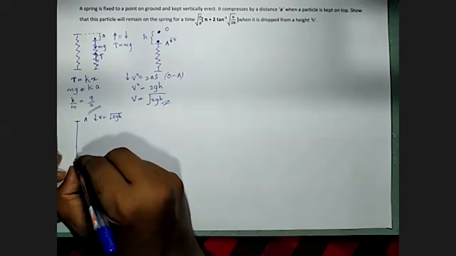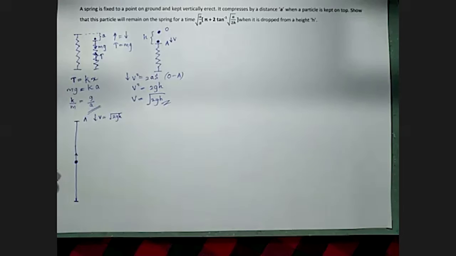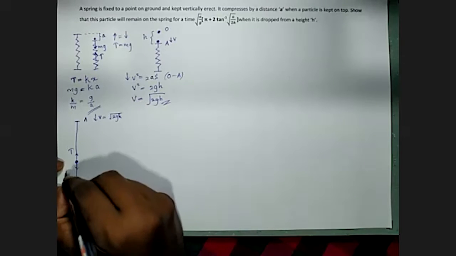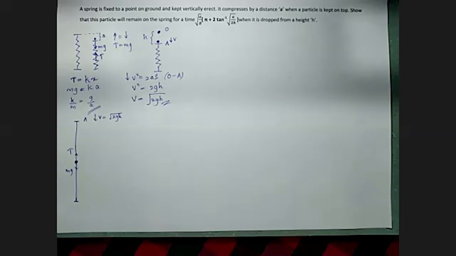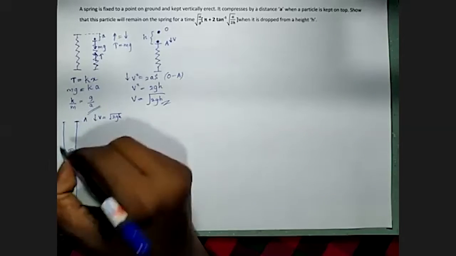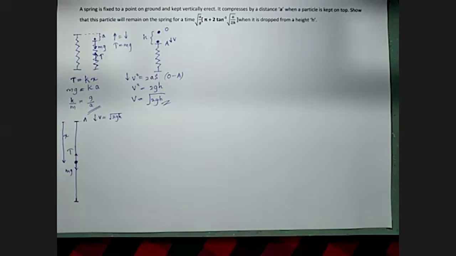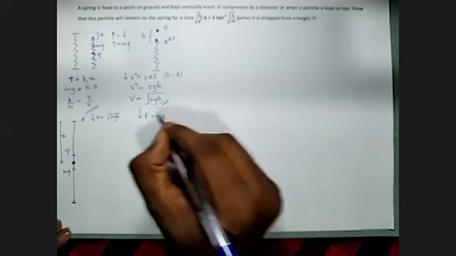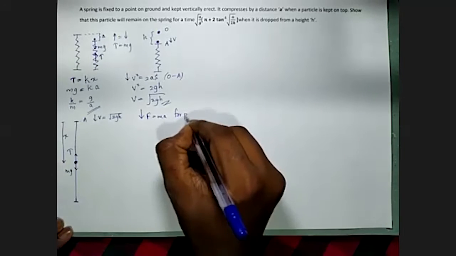Then you can see the spring is opposing this compression. It is lifting the particle up, giving a tension. And the particle is having a weight downwards. From E, the compression in this case is labeled as x, the compression from A to this general point. Now I can apply F equals ma downwards for the particle.